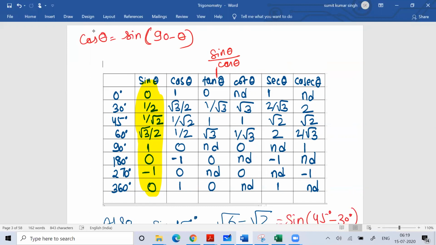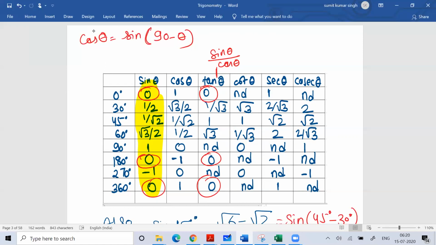So you need to understand that when we talk about tan theta, the tan theta becomes zero whenever the sine theta is zero. You can easily understand that. Then the tan theta will become not defined whenever the cos theta is zero, because tan theta is sine theta by cos theta.